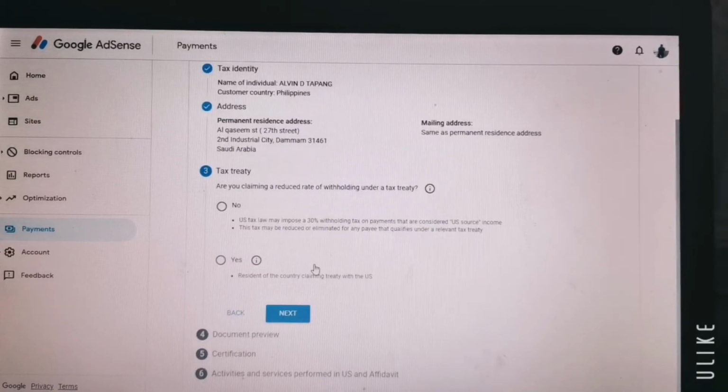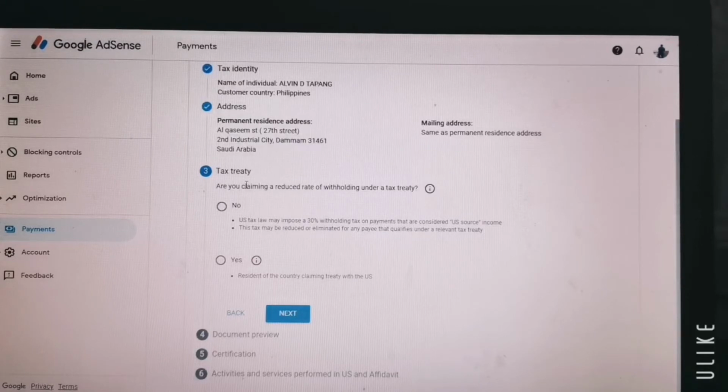It will show you all your tax identity and address that you filled up before: name, Alvin Tapang, Philippines, and the address, Saudi Arabia, and the mailing address is the same as the residence address. Again, we are moving to the next question, which is the tax treaty, a treaty between two countries.